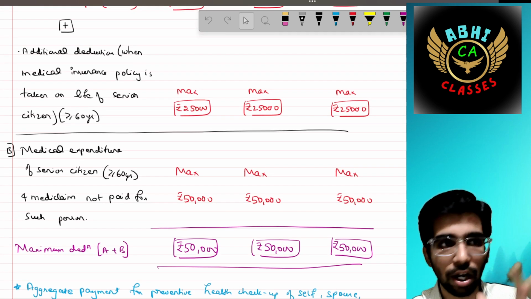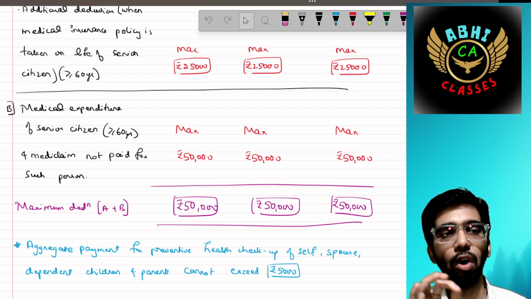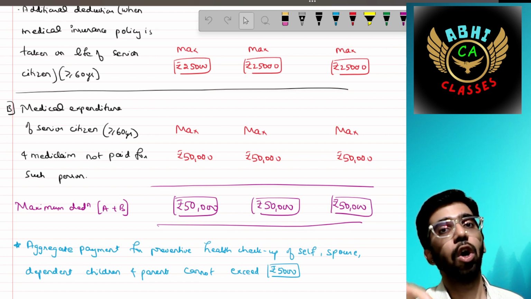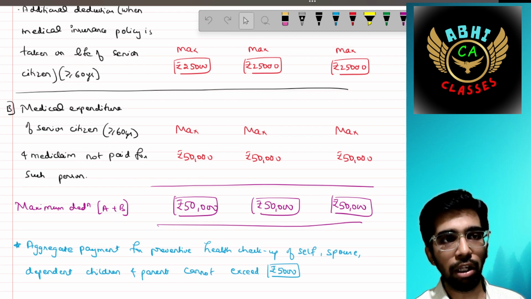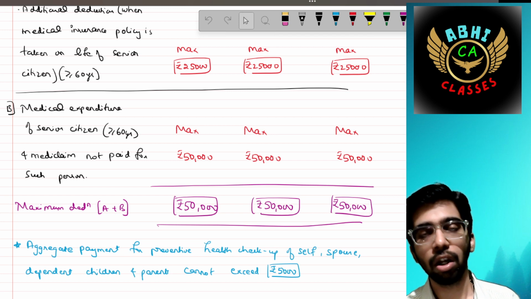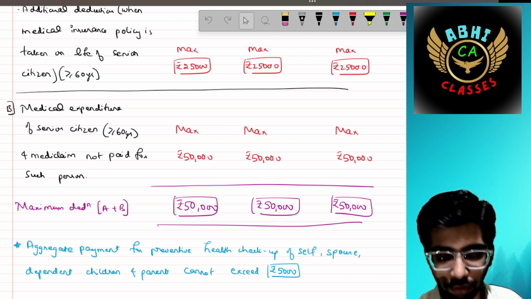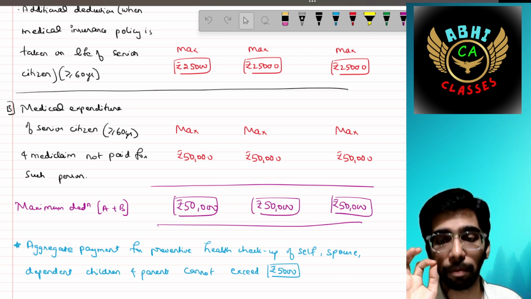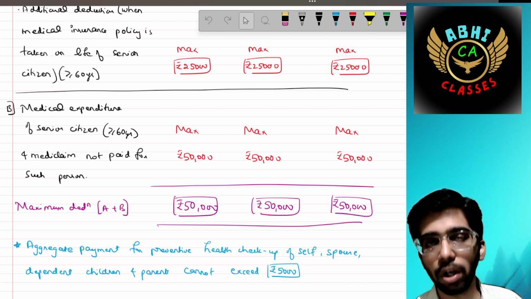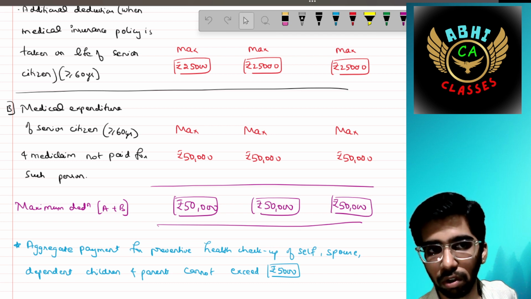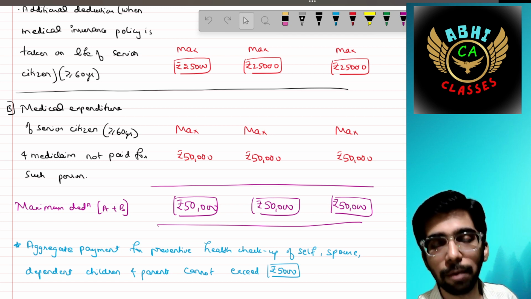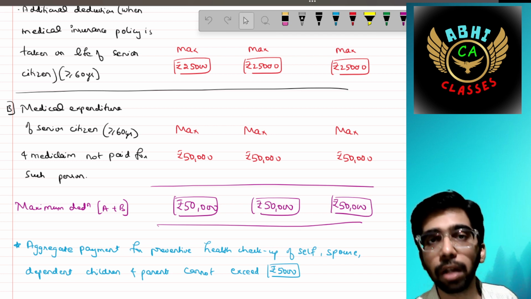Okay, understandable. Then medical expenditure of a senior citizen, for whom medical insurance has not been there. You can claim a deduction in respect of your medical expenditure up to rupees 50,000. But the point is, there should not be any insurance policy in respect of those. Then only this additional benefit of 50,000 can be claimed in respect of all the categories of people.